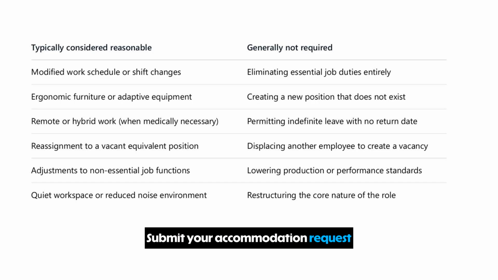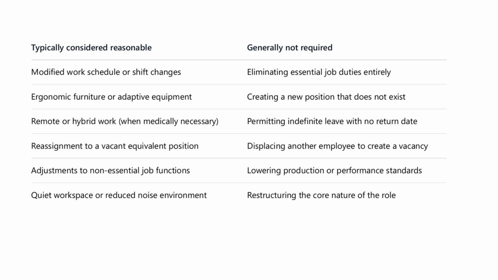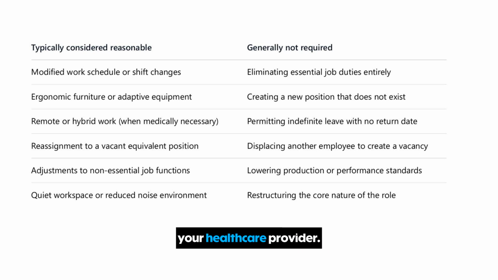Submit your accommodation request in writing, detailing your medical condition and its impact on job duties. Include supporting documentation from your healthcare provider. Retain copies and note delivery details. California law may allow medical leave as part of accommodations. Understand what adjustments are reasonable, and if denied, request written explanations and continue the interactive process.